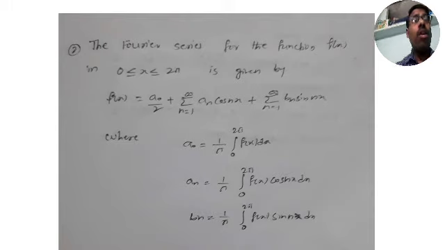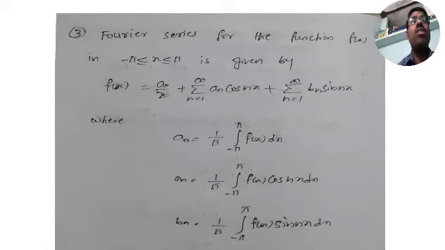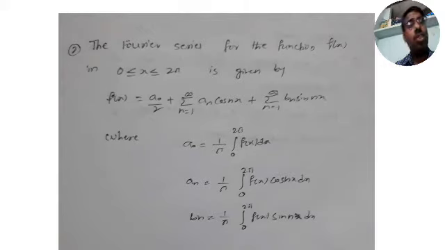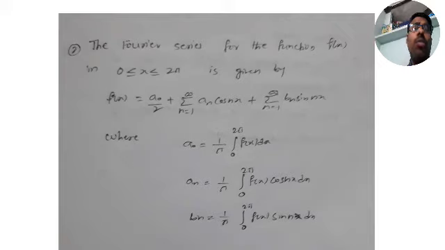On 0 to 2 pi, the Fourier series; now for the function f of x in minus pi to pi. Note down this 0 to 2 pi. You can write it; you have the same formulas, nothing changes here. Same formulas, only the limits change. Instead of c to c plus 2 pi, it is 0 to 2 pi. That's it.